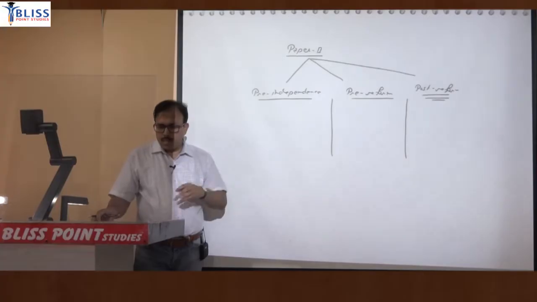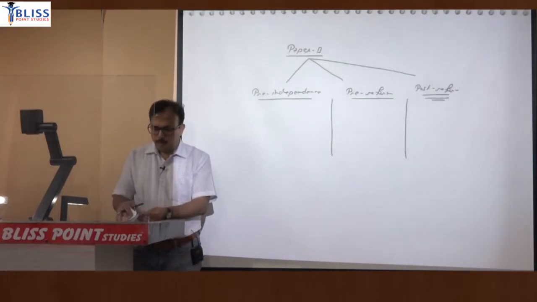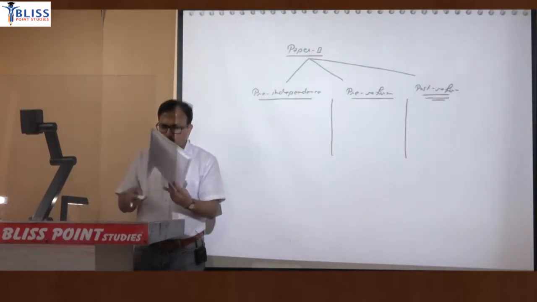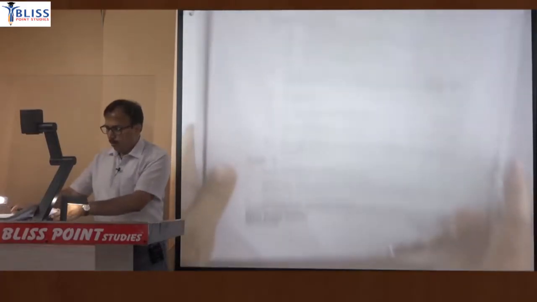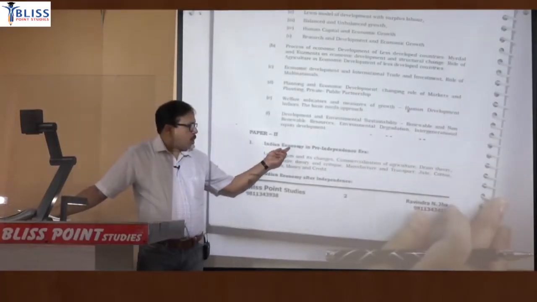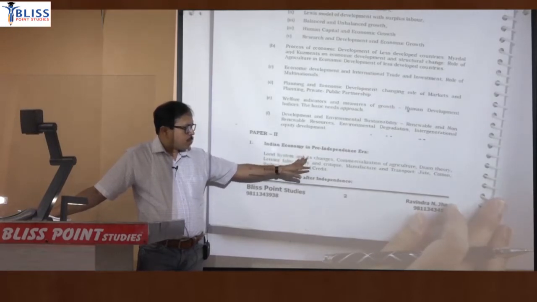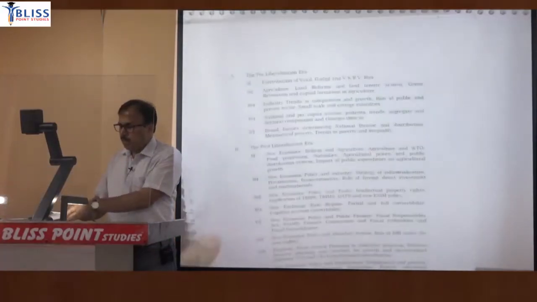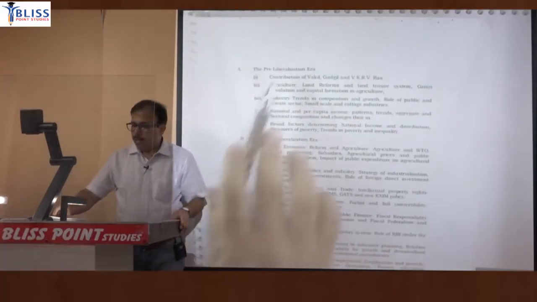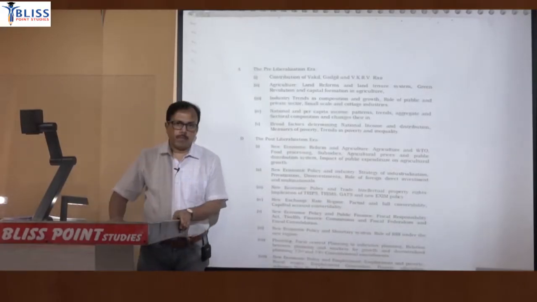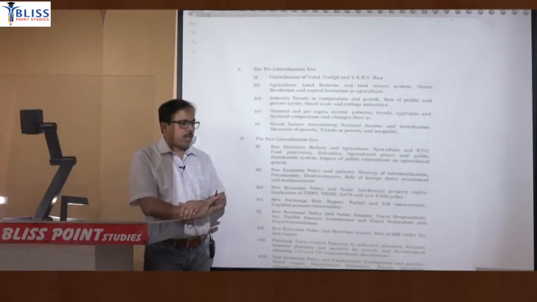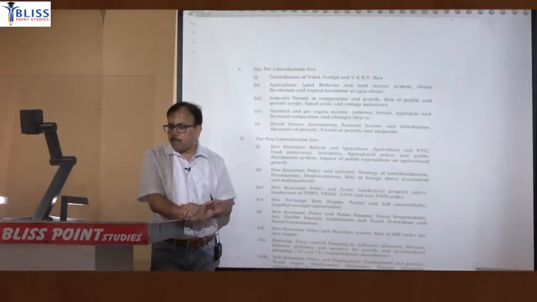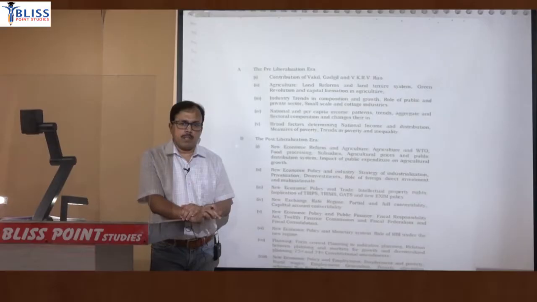So the syllabus available on the site is in this format, just see that. Paper 2, Indian economy in the pre-independence period, certain topics have been mentioned. Then Indian economy after independence, and that after independence is divided into 2 parts, pre-liberalization period and the post-liberalization period. But I have divided this paper 2 into 10 different parts. I think that is a better approach.